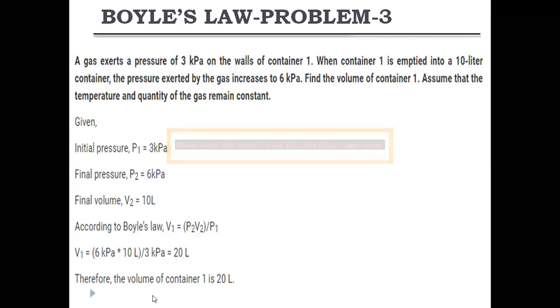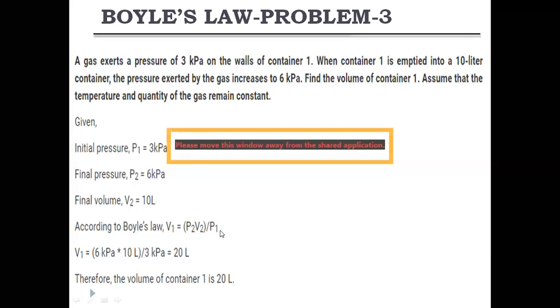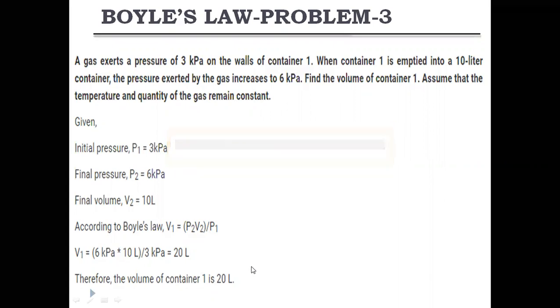According to Boyle's law, P1 V1 is equal to P2 V2. We have to find V1, so V1 is equal to P2 V2 by P1. The value of P2 is 6 kilopascals, the value of V2 is 10 liters, and the initial pressure is 3 kilopascals. Here 3 ones, 3 twos. If you cancel, 2 into 10, 20 liters. So the volume of container 1 is 20 liters.